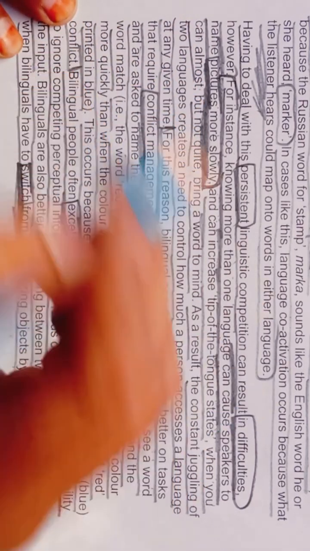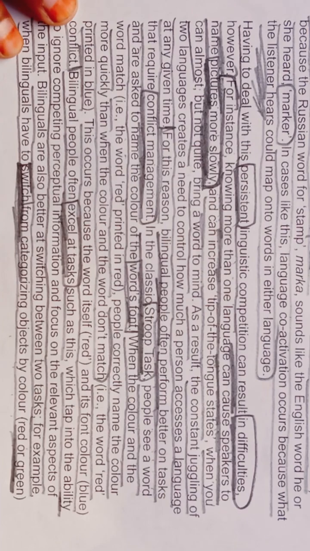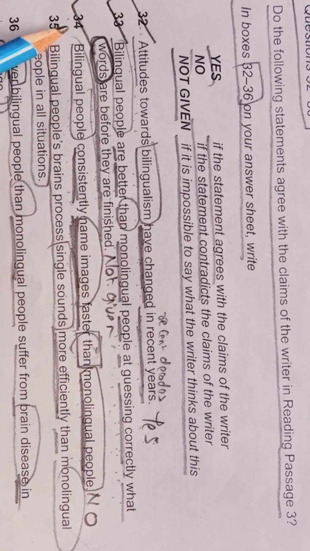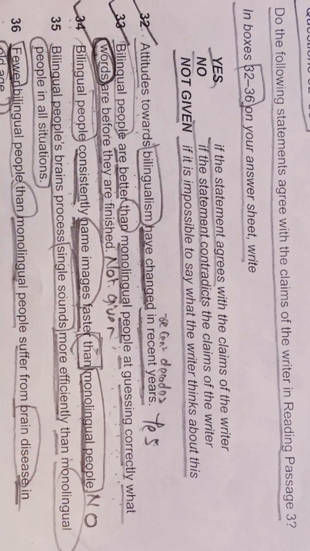And in the question they are asking that they name images faster than monolingual people. So both statements are contradicting each other, so we will write no in front of 34 in our answer sheet. I hope you are getting it.